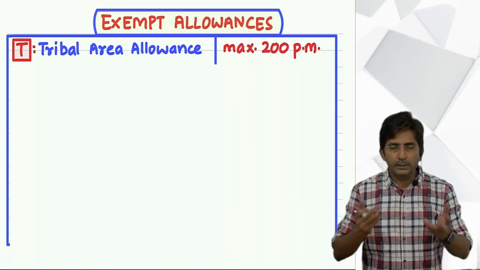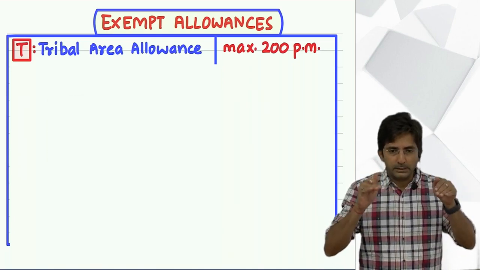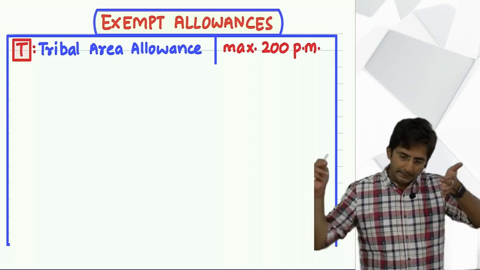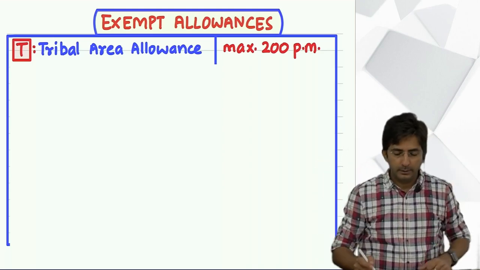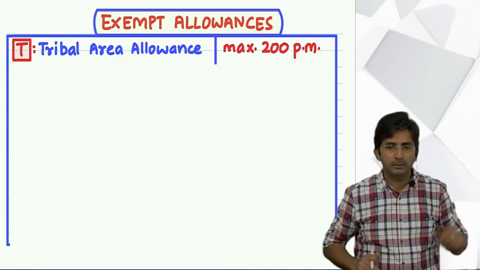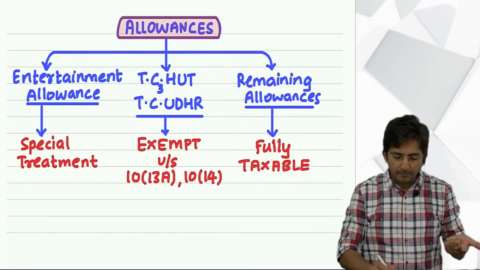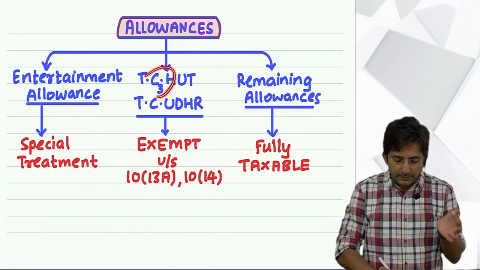See, always what you have to write first is the question amount. And then you deduct as per your knowledge. And your knowledge here is 200 per month. So T is done. Then the next alphabet is C.